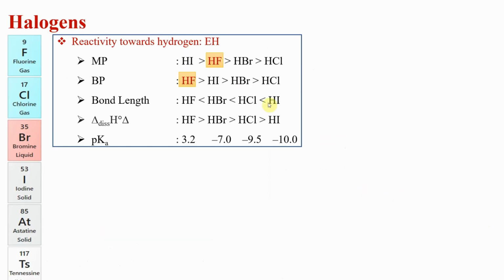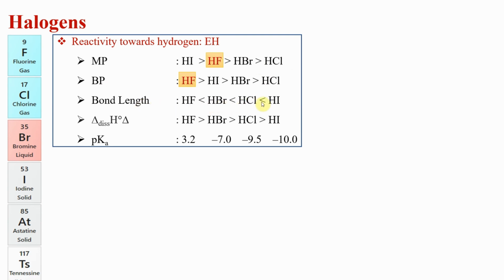As always, the reactivity we see first is with hydrogen. This is much simpler chemistry. We know the corresponding hydrohalic acids. All of these are hydroiodic, hydrochloric, hydrobromic, all those. You have to remember the melting point and boiling point order. HF is a variant here, other ones are as expected. Going down, melting and boiling point should increase. But HF is a variant because of hydrogen bonding.